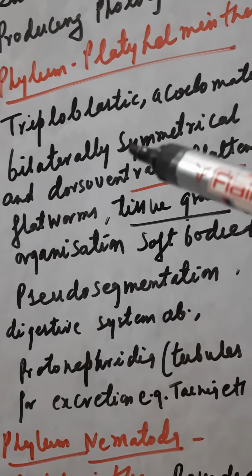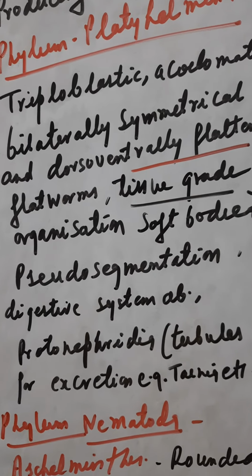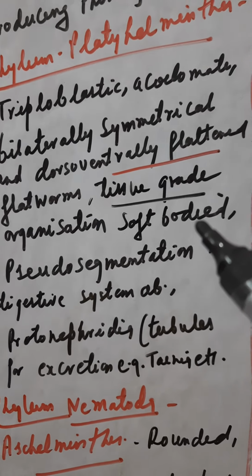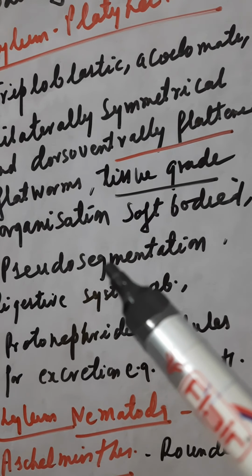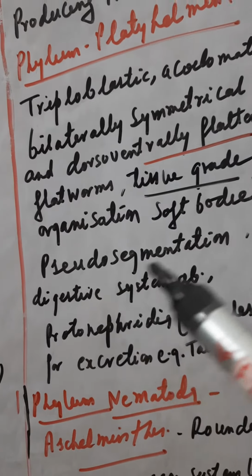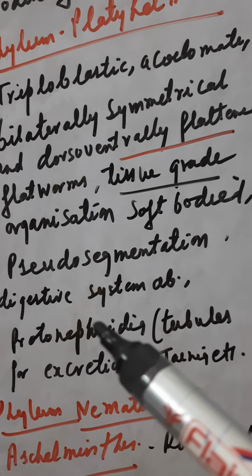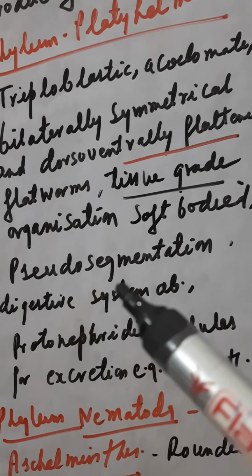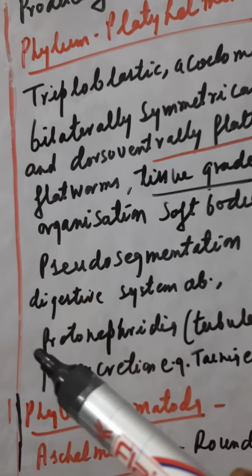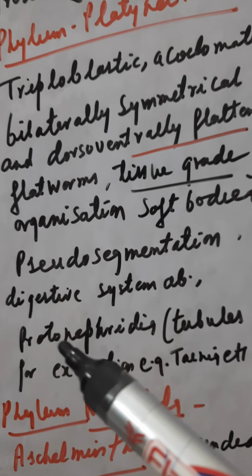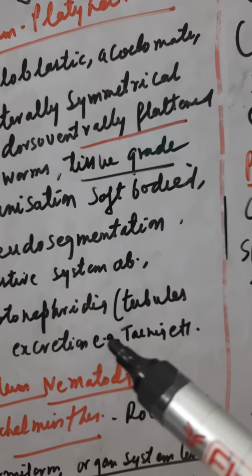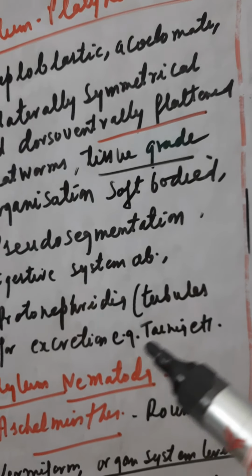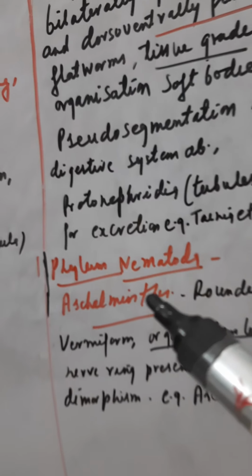Bilaterally symmetrical, means they have bilateral symmetry. Dorso-ventrally flattened flatworm, compressed they are. Tissue grade organization they have. Soft bodied, pseudo segmentation. Segmentation is false. In Annelida the segmentation starts, but here there is a false segmentation. Then digestive system absent. Protonephridia, the tubules for the excretion process, are there. Example, Taenia.